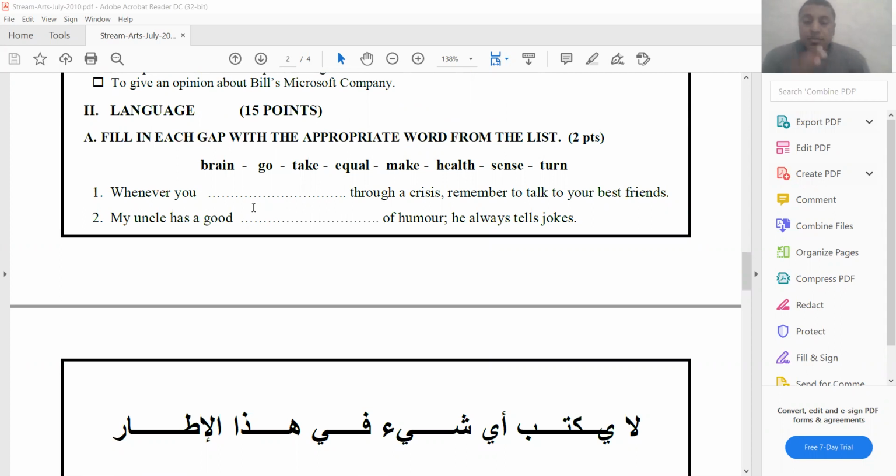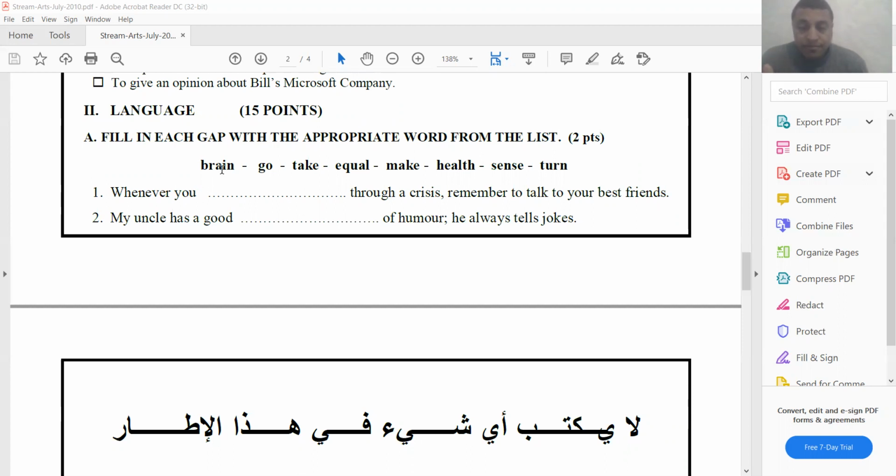Okay, so the key to answer such exercise, you need to have an idea about what part of speech is each word. Okay, what part of speech is each word?